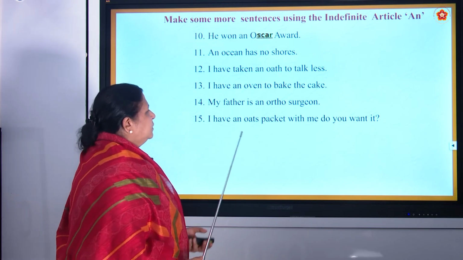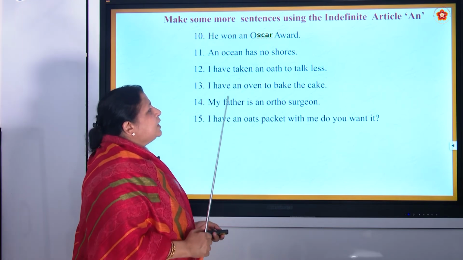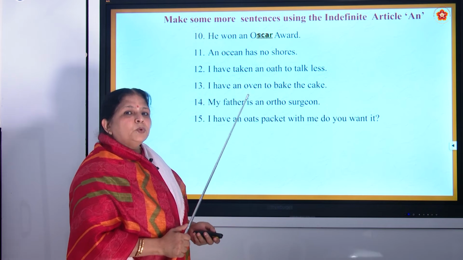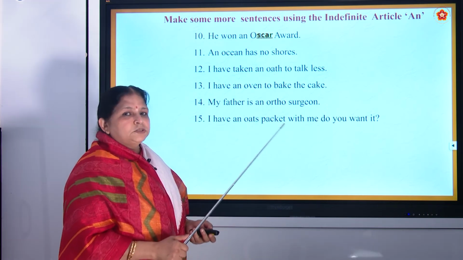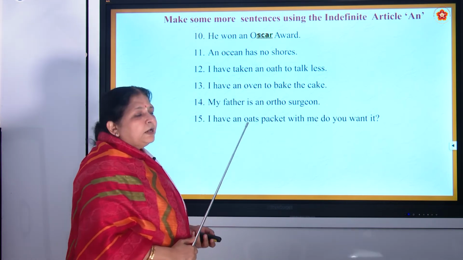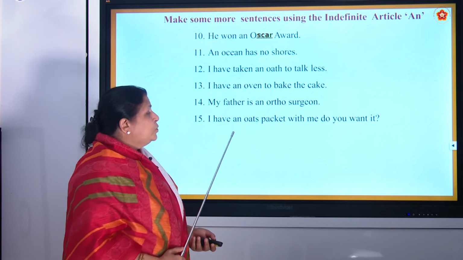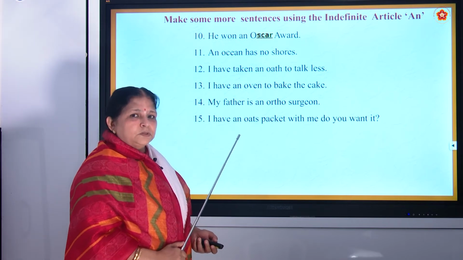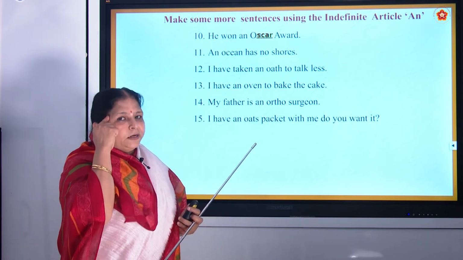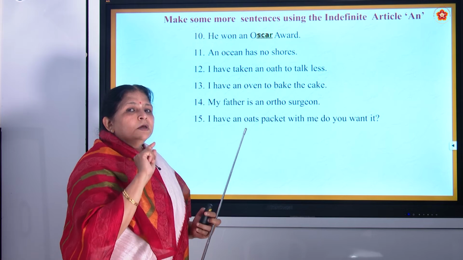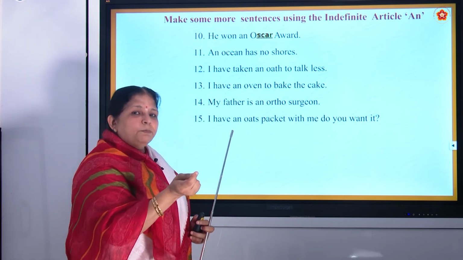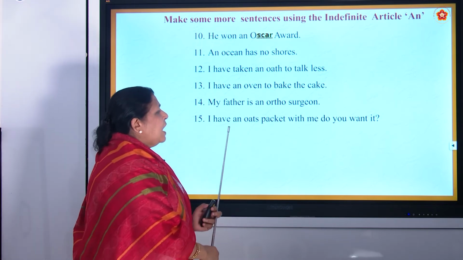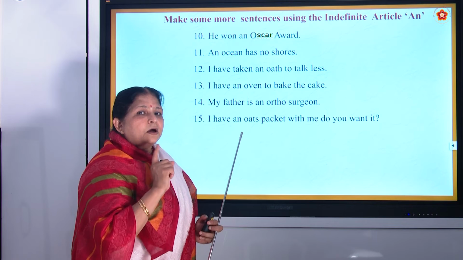So if you see, these are all simple sentences. You can make use of other words also. Now, if you want to tell that you have a biscuit packet, you can't say an biscuit, okay? So you use your head. When you want to tell your friend that you want to give him a biscuit packet, you say, I have a biscuit packet. Why a biscuit packet?